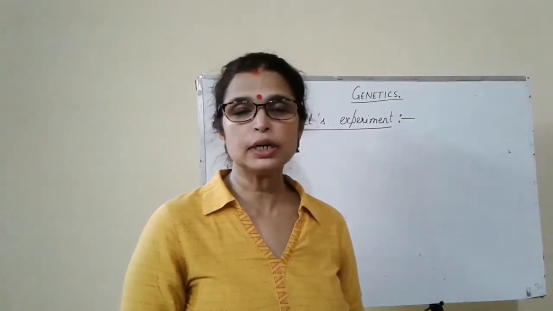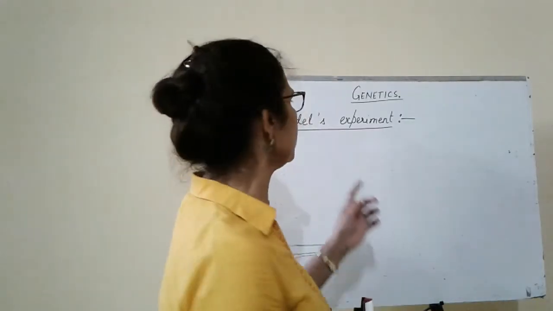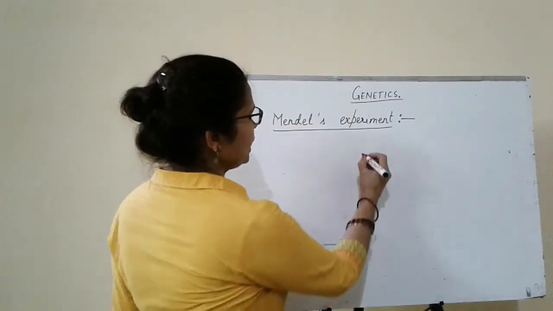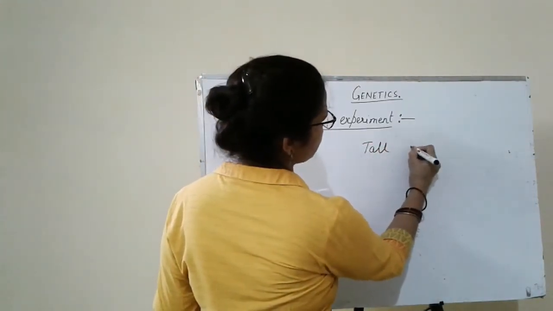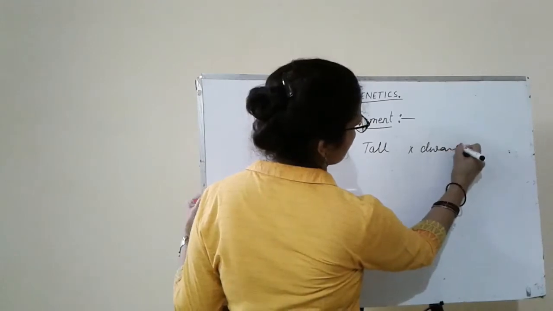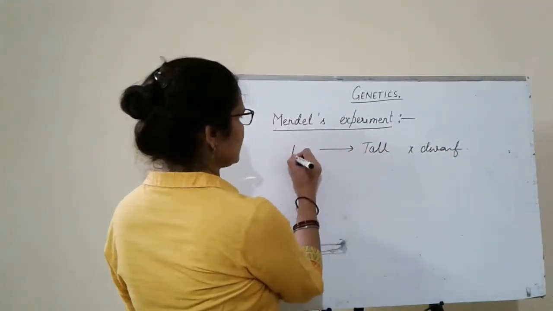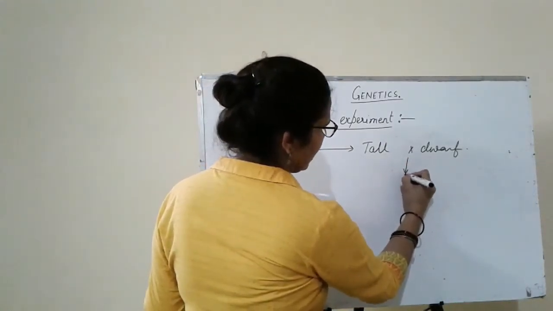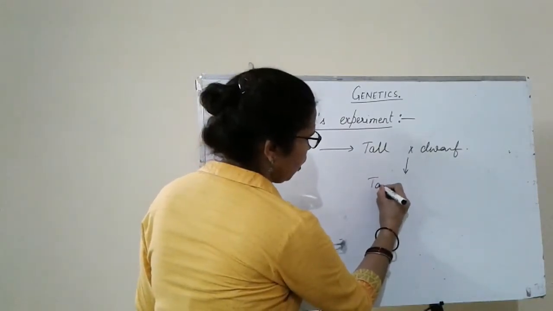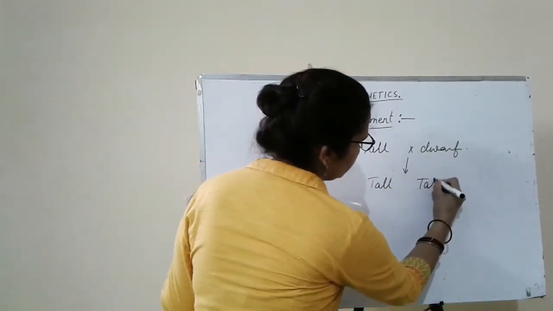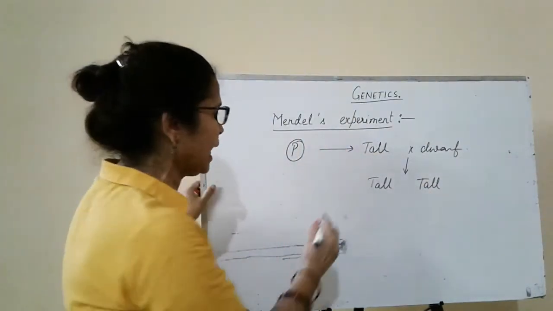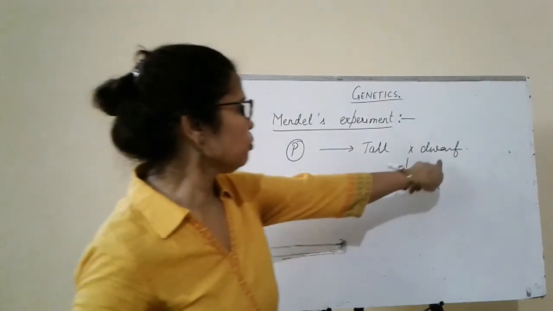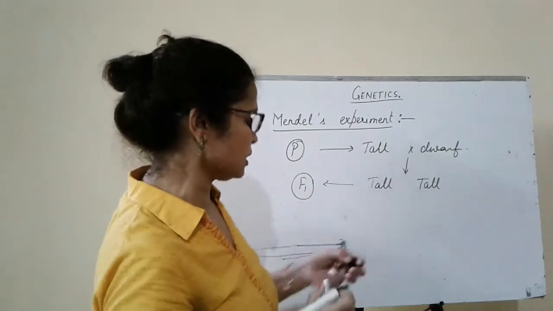After discussing the important terms of genetics, let's discuss Mendel's experiments and his laws. Mendel crossed the pure line tall plant with pure line dwarf plants, and he considered these plants as the parents. After crossing these plants, in the F1 generation, he obtained all tall plants. Only tall plants are produced in the F1 generation, the first filial generation. No dwarf plant was observed in the first generation.